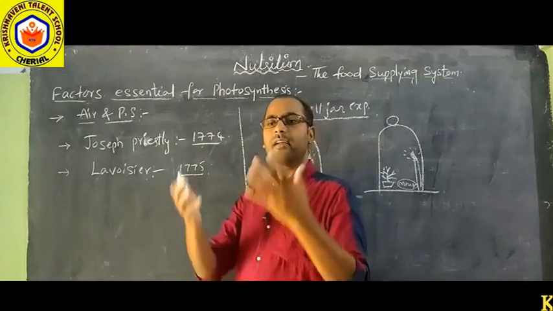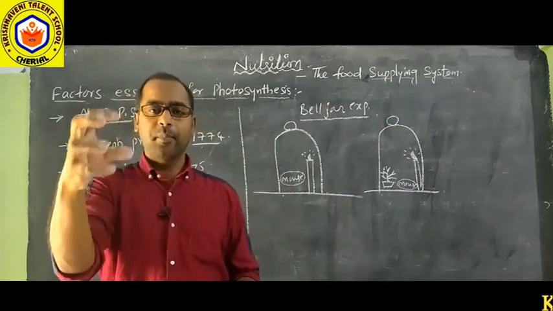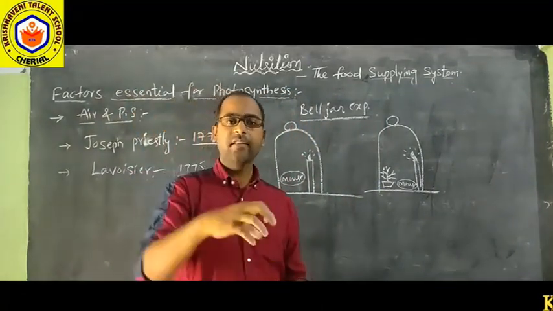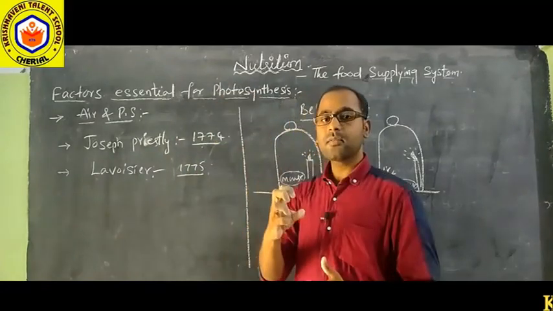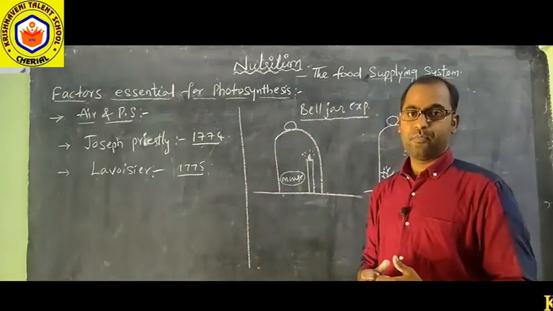Now, how are they exchanging the gas? Plants need carbon dioxide and they release oxygen. So how does the gas exchange take place?